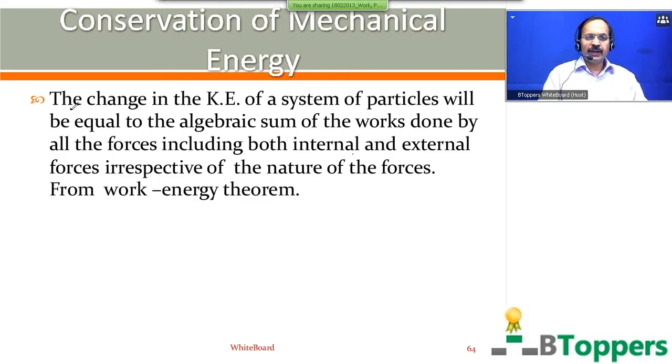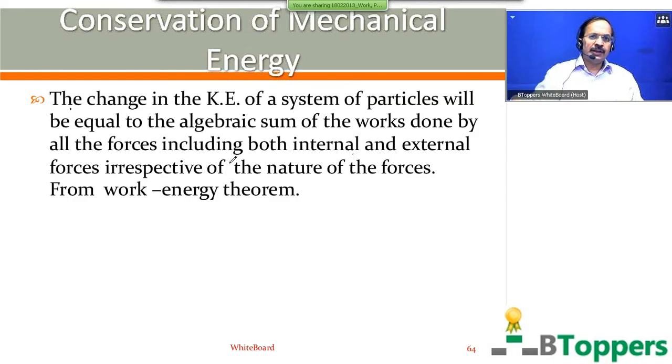First point, put the heading conservation of mechanical energy in your notes. The change in the kinetic energy of a system of particles will be equal to the algebraic sum of the works done by all the forces, including both internal and external forces, irrespective of the nature of the forces.